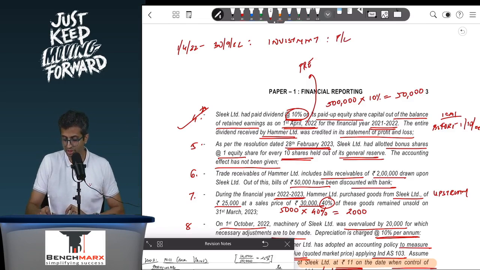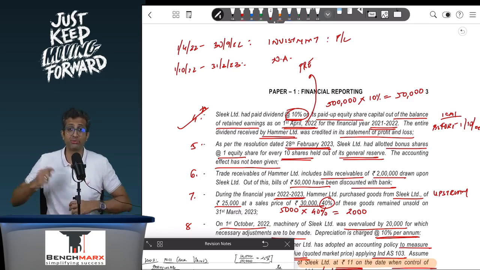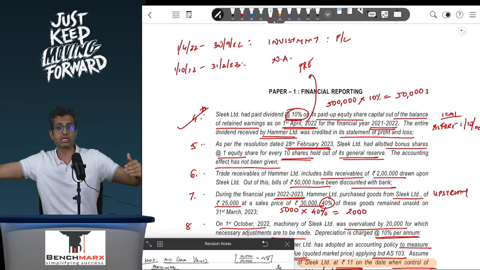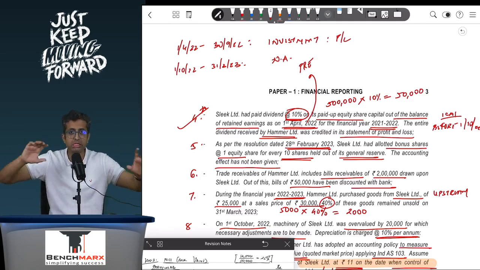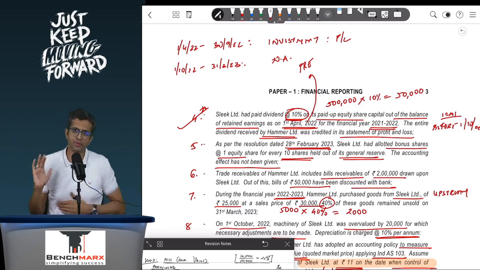However, if the dividend was received from 1st October 22 up to 31st March 23, now at this point you are no longer showing the investment, however you are showing the net assets of Sleek. You have consolidated the assets and liabilities of Sleek, and by that date on 1st October 22 you must have also calculated the goodwill, post which, remember, in the second assumption the dividend is paid, and as a result you will have to make certain adjustments in case the dividend is paid after 1st October 22.